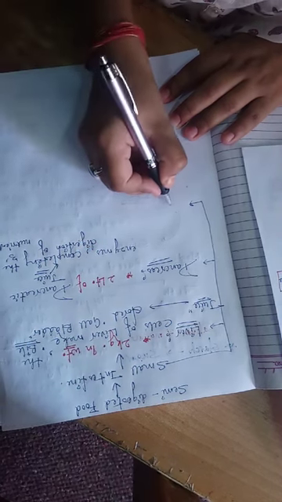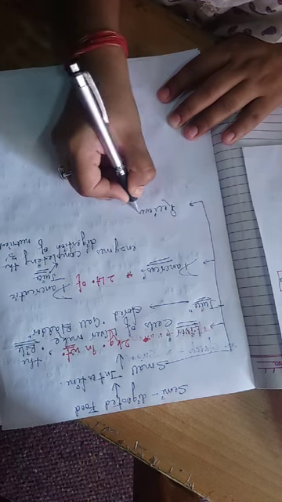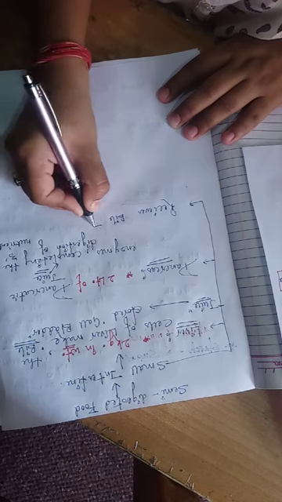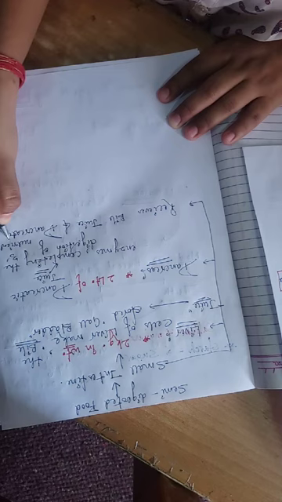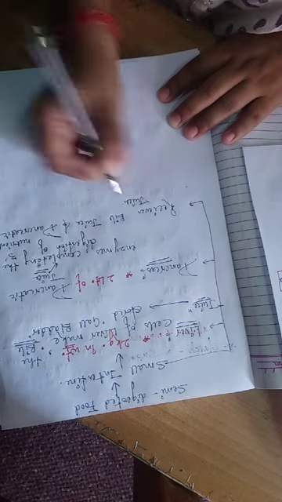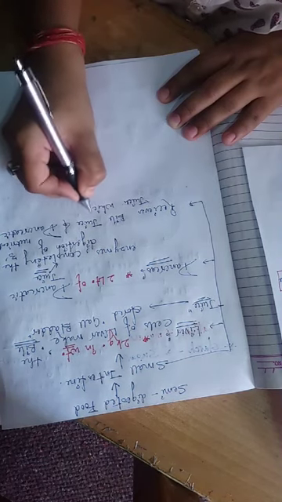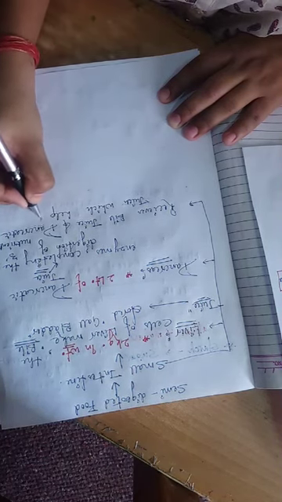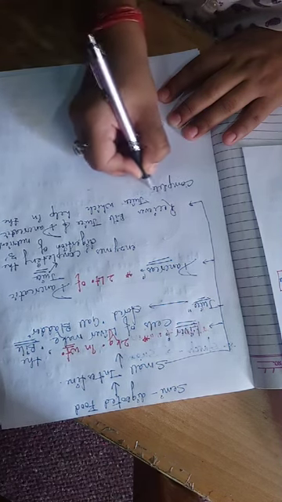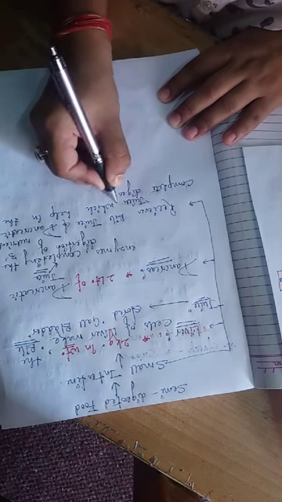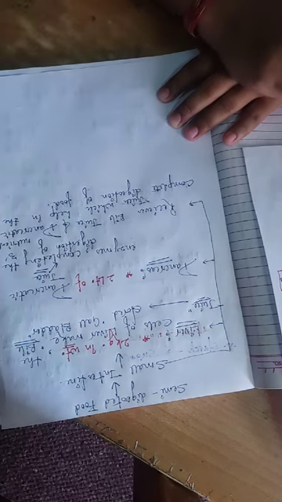So the small intestine receives bile juice and pancreatic juice, and also it releases digestive juices which help in complete digestion of our food.